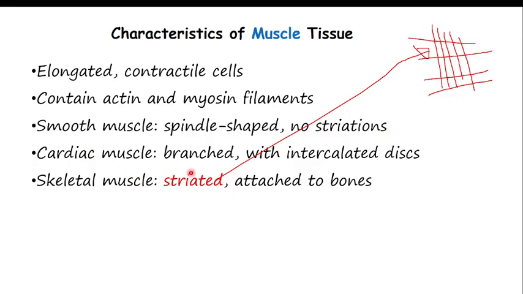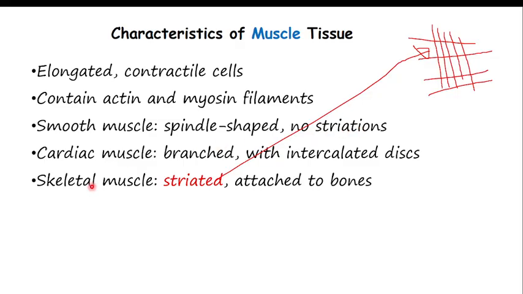While the cardiac muscle is branched, striated with intercalated discs, skeletal muscle is also striated and attached to the bone. Those are the characteristics of the individual types of muscle. If they say smooth muscle, understand no striation, only elongated.